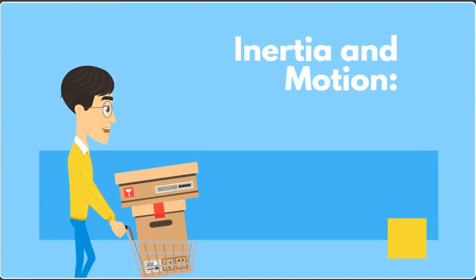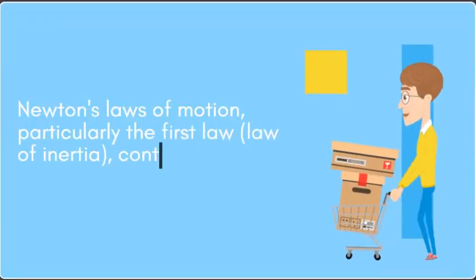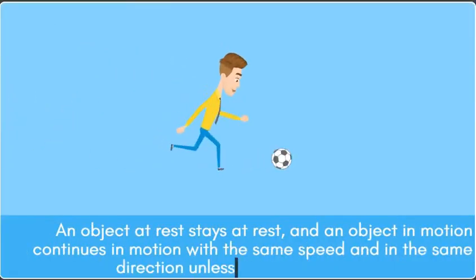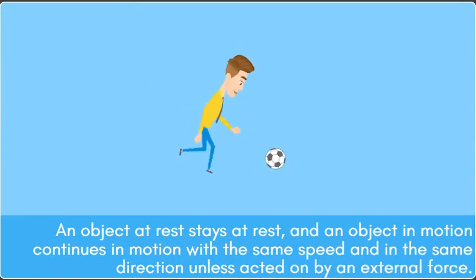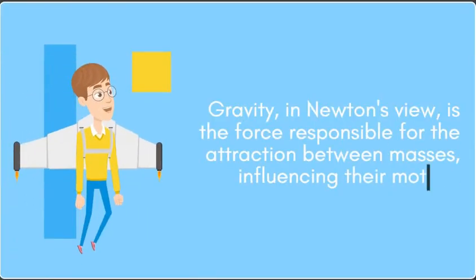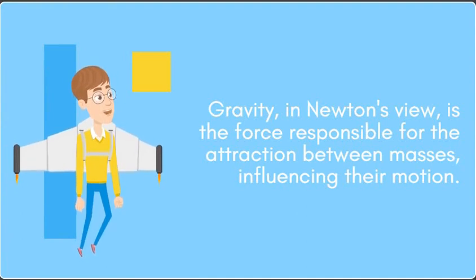Inertia and motion. Newton's laws of motion, particularly the first law, the law of inertia, contribute to the understanding of gravity. An object at rest stays at rest, and an object in motion continues in motion with the same speed and in the same direction unless acted on by an external force. Gravity, in Newton's view, is the force responsible for the attraction between masses, influencing their motion.